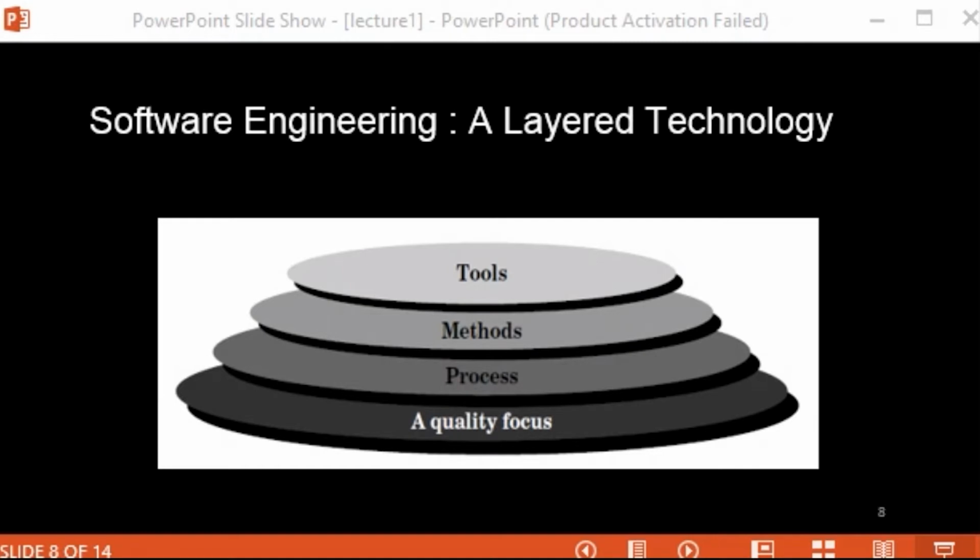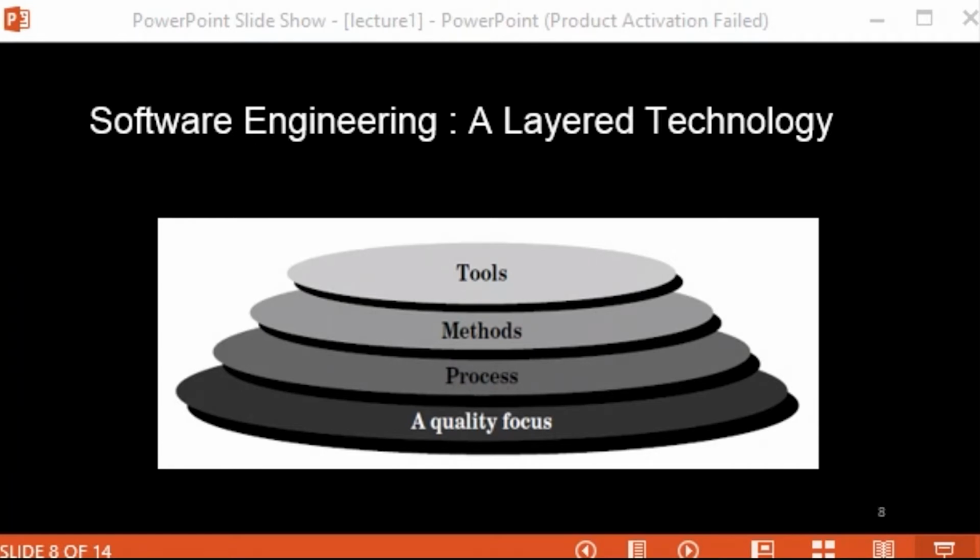Now, coming to the methods. You can say a process consists of several methods. That means a process defines what we have to do, or when a situation arises, how we have to tackle that situation. But the technical solutions are provided by methods.